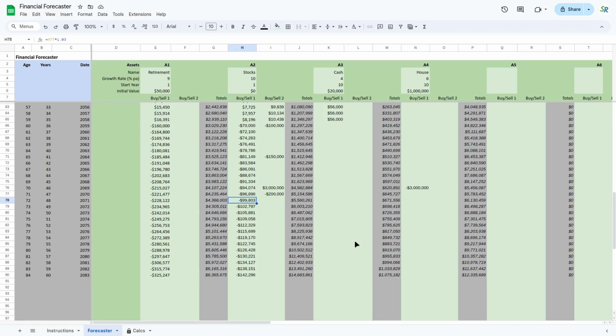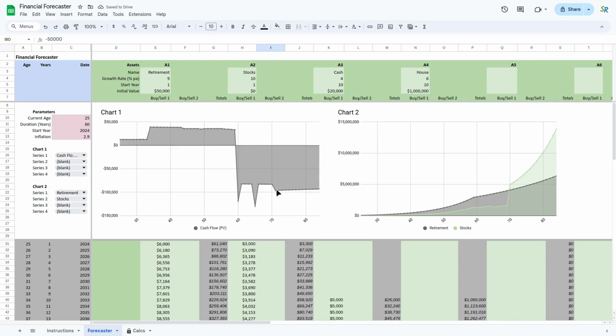Or I could just increase what I'm taking out every year. Let's give myself a pay rise. 50,000, it's worth a fair bit. I think you get the whole inflation thing now, but I'm just going to pull that down. All right, so now I give myself a pay rise. I'm living super large in my 70s, having my best life now.